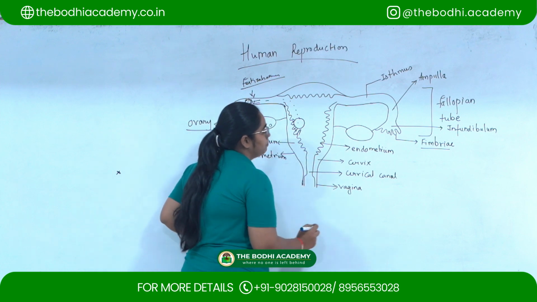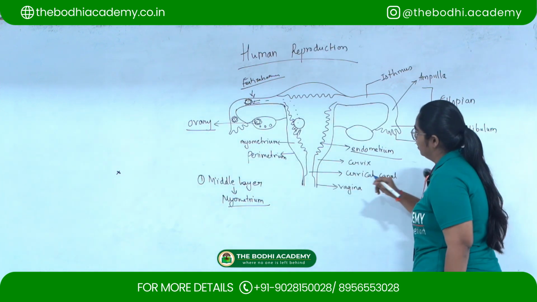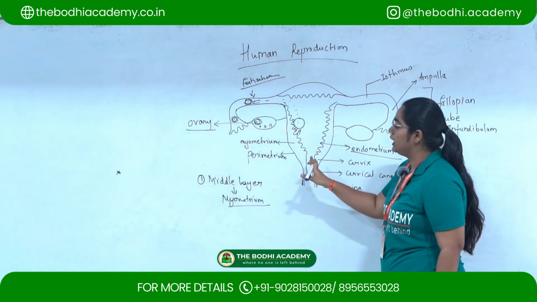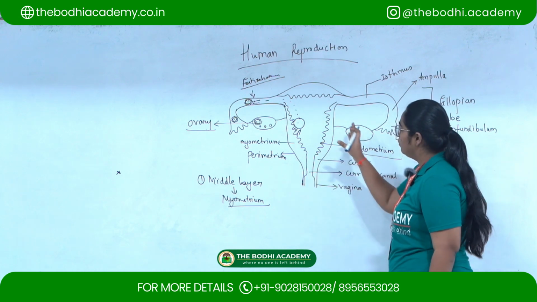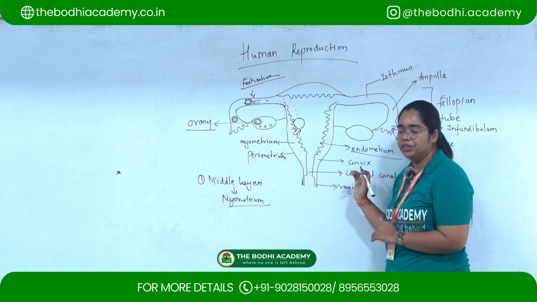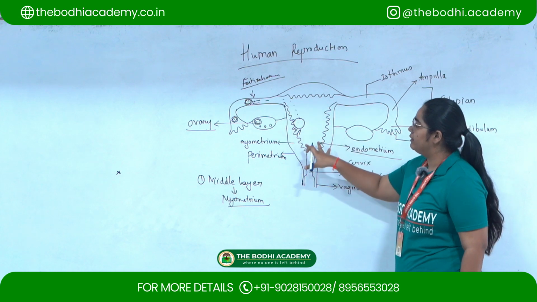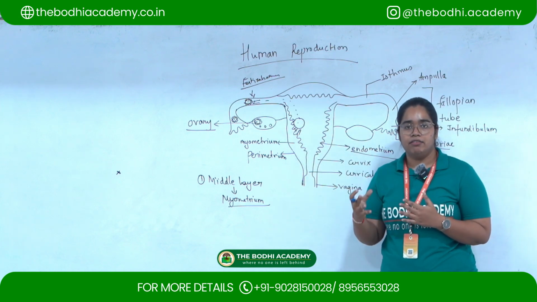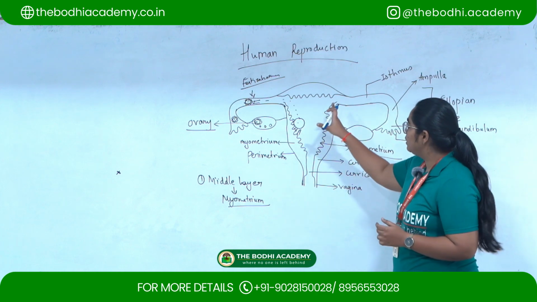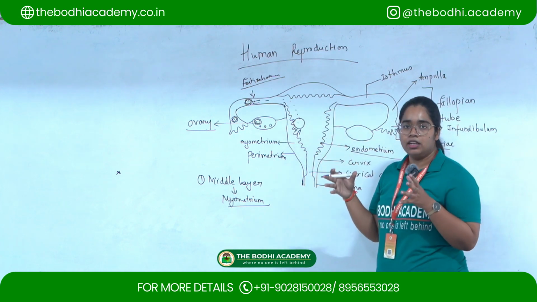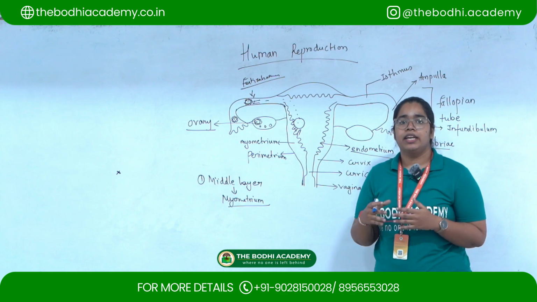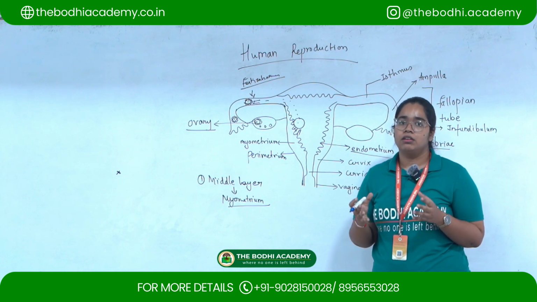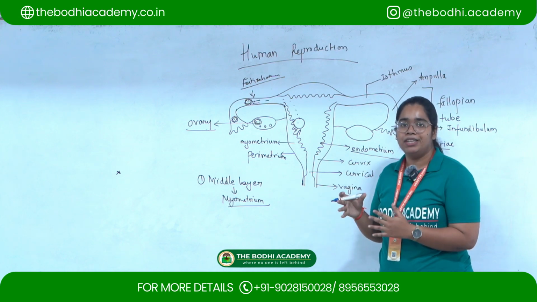Second is the endometrium. So the endometrium is the inner layer. The inner layer of the uterus is called the endometrium. Endometrium is basically a lining for the baby to develop inside the uterus. So this will thicken the uterus wall